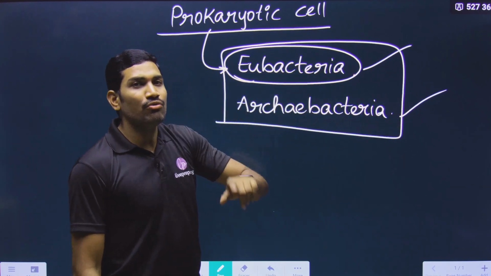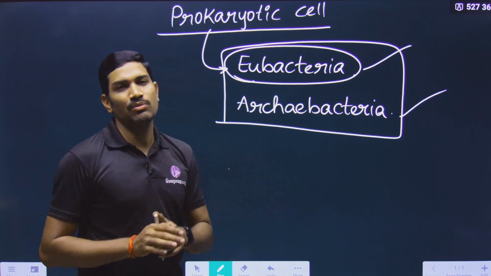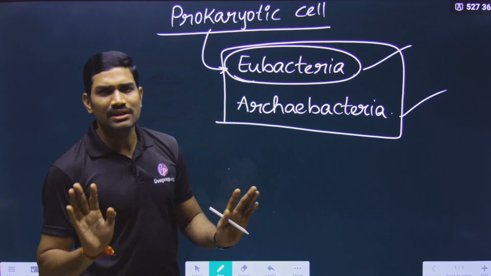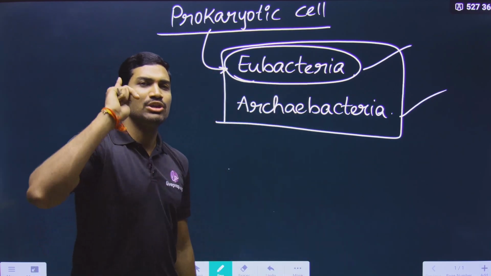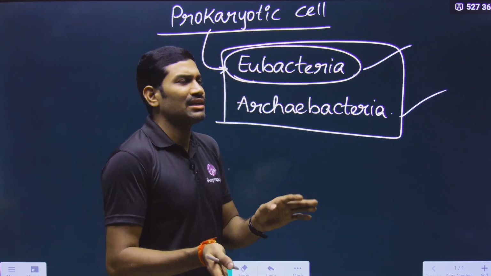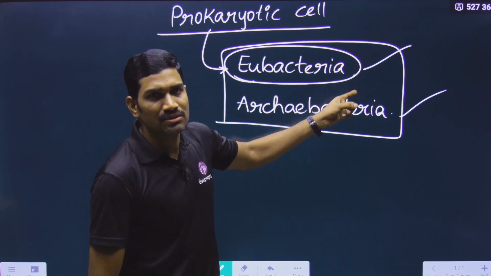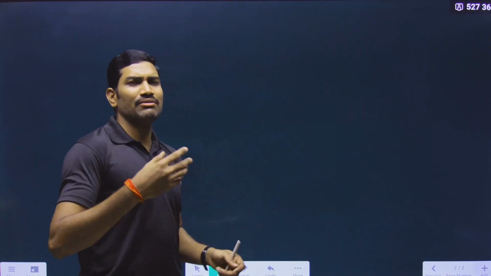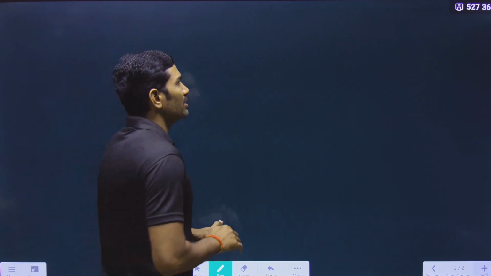Understood or not? If we want to say something about archaebacteria, we will clearly mention that point, or else NCERT will clearly say that in archaebacteria, so and so. In that case, no problem. In general, when they talk about prokaryotes, they are talking with respect to eubacteria. This point you need to keep in mind. Please don't make any mistake here, because in class 11th and class 12th, many things related to prokaryotes we will study. Wherever we talk about prokaryotes, it is in the general sense, with respect to eubacteria. This point you need to compulsorily remember. Whenever we encounter these things I will tell you again, but still you need to keep this in mind. Now we are talking about the prokaryotic cell.